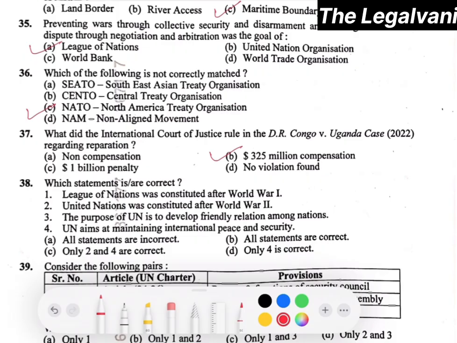Question number 38. Which of the statements are correct? First is League of Nations was constituted after World War One. Second is United Nations was constituted after World War Two. Third is the purpose of UN is to develop friendly relations among the nations. Fourth, UN aims at maintaining international peace and security. Here the right answer will be option number B. That is, all the four statements given above are correct.